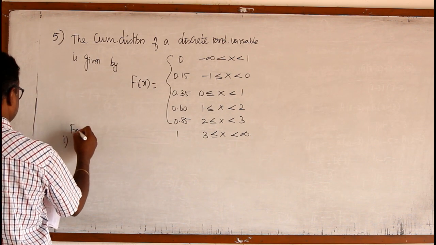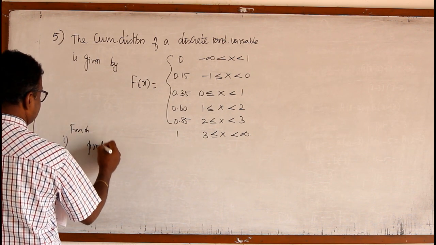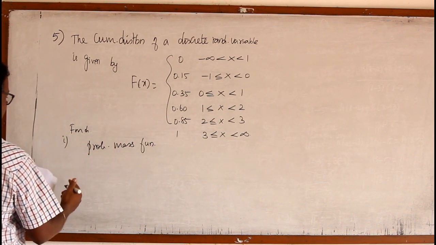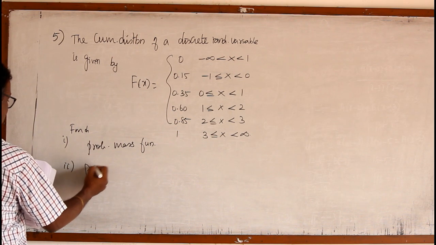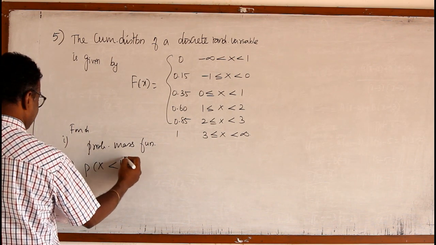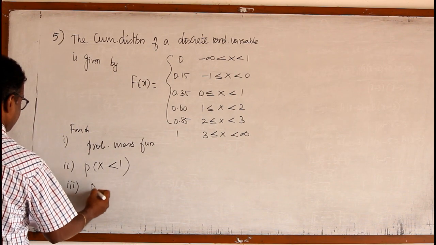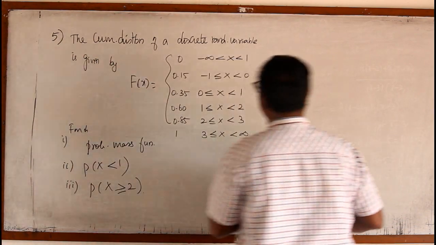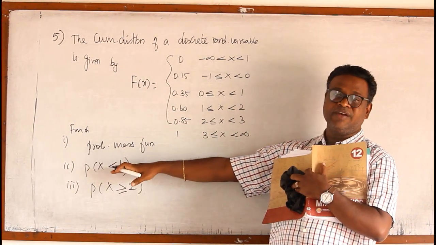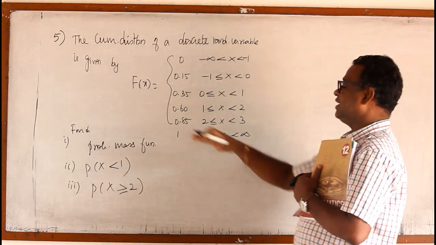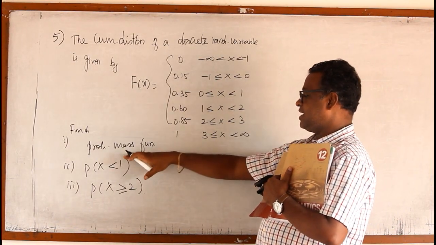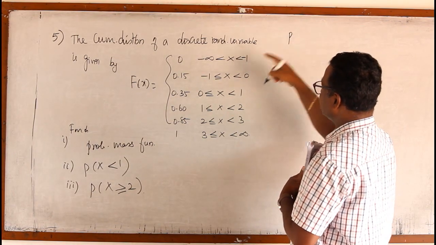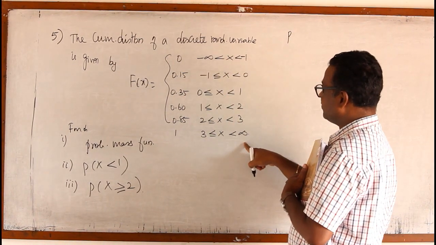Find, first question, the probability mass function. So they gave the cumulative distribution and they are asking us to find out the probability mass function. Then two separate probabilities, P of x less than 1 and the third one, P of x greater than or equal to 2. So from the cumulative distribution we are going to find out the probability mass function, from minus infinity to plus infinity.